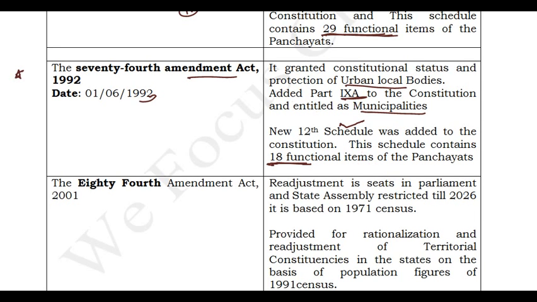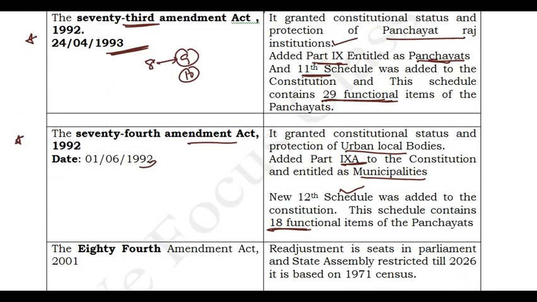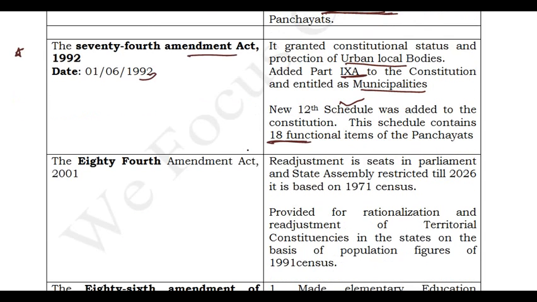And also we have a new schedule, the 12th schedule, which has 18 functional items. Remember that the 73rd constitutional amendment gave 29 functional items, whereas the 74th constitutional amendment has given the 12th schedule, and this 12th schedule has 18 functional items. Here the 11th schedule has 29 functional items, and here the 12th schedule has 18 functional items. Friends, these are very, very important.